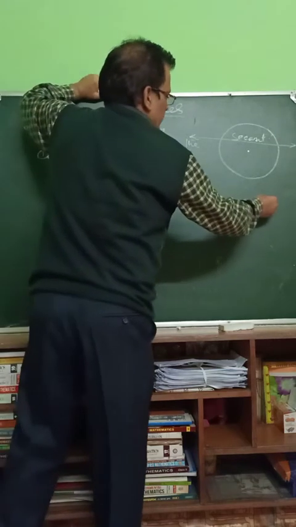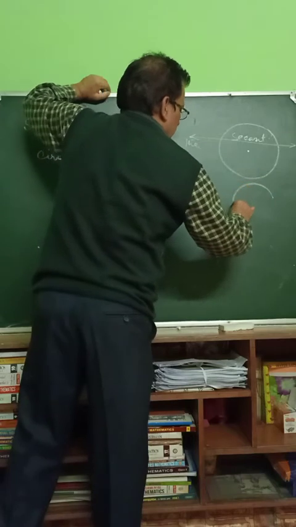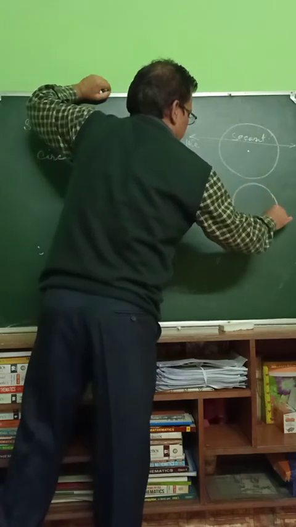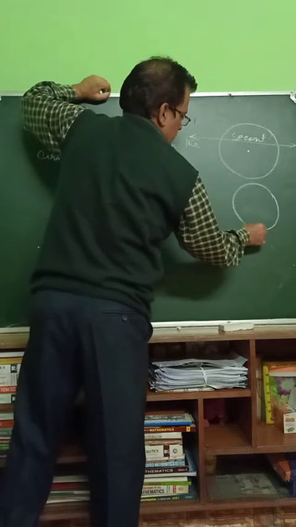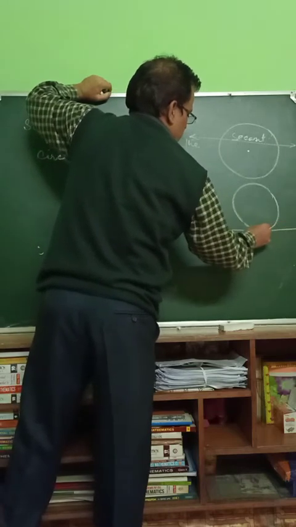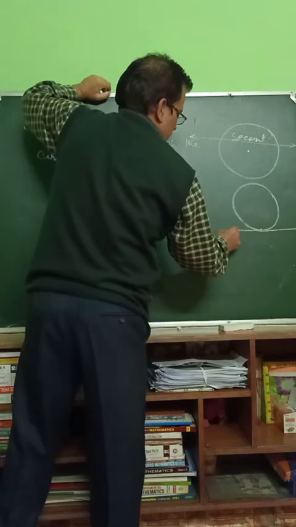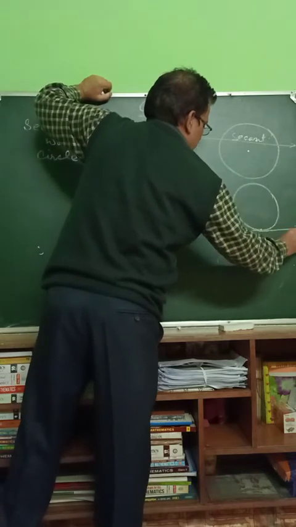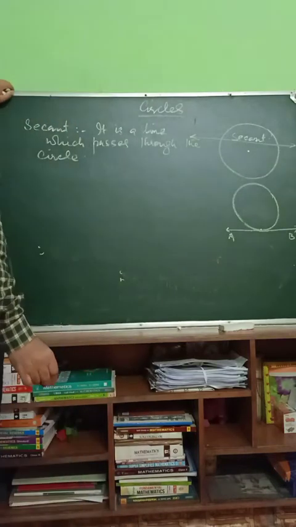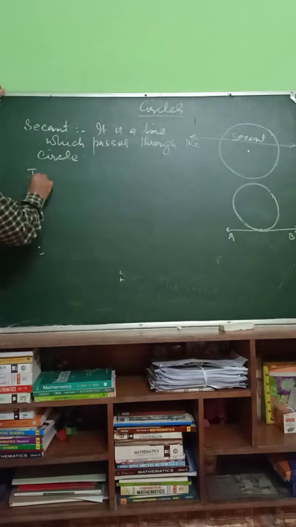Now another is if a line touches a circle. For example, if this is the line, it is going to touch the circle at one point. This is AB, or it is a line segment, or it is line tangent.